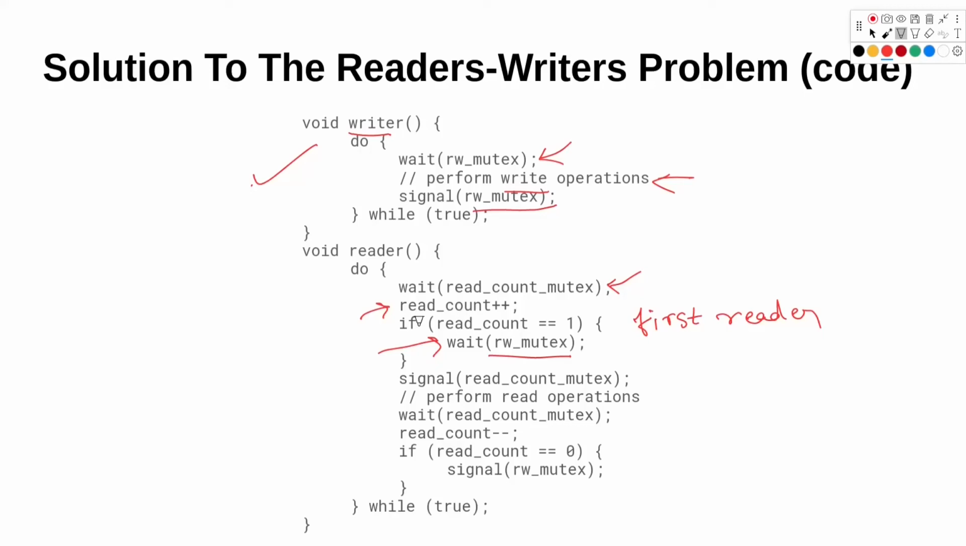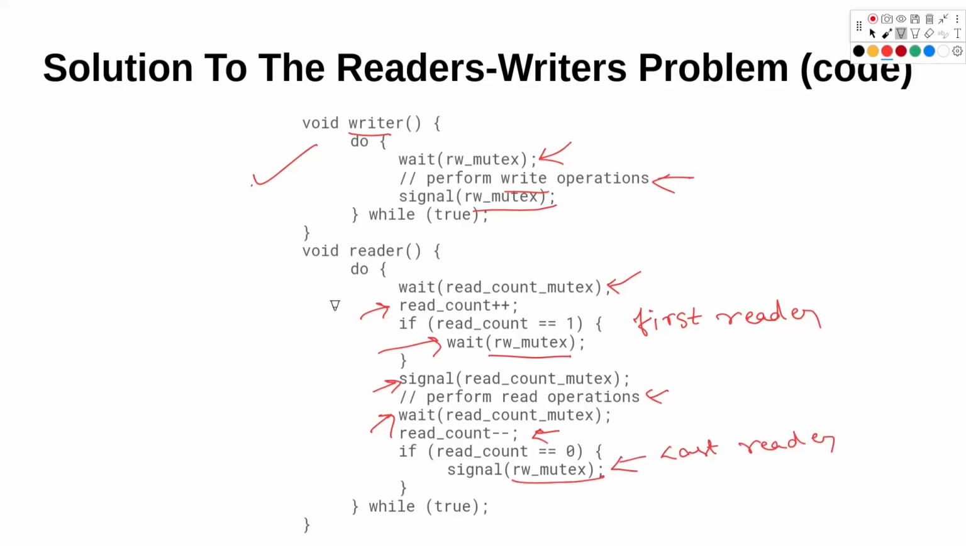After that, since we have increased the value of read count, we will release that lock. We will perform all the reading operations. Once the reading operations are done, we again acquire a lock on read count mutex to decrease the value of read count. And if the read count is equal to 0, that means it is the last reader. We will signal the read write mutex.